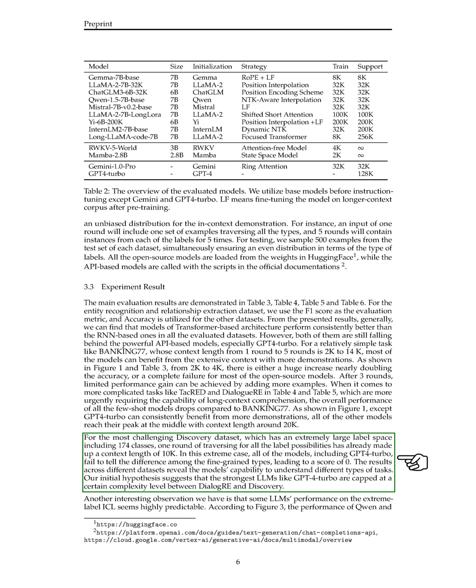We observed that most models reached their peak performance around a context length of 20K, except for GPT-4 Turbo, which consistently improved with more demonstrations. In the challenging Discovery dataset with 174 classes, even GPT-4 Turbo struggled to differentiate between fine-grained types, resulting in a score of 0. Our analysis across different datasets revealed models' varying capabilities in understanding different tasks.